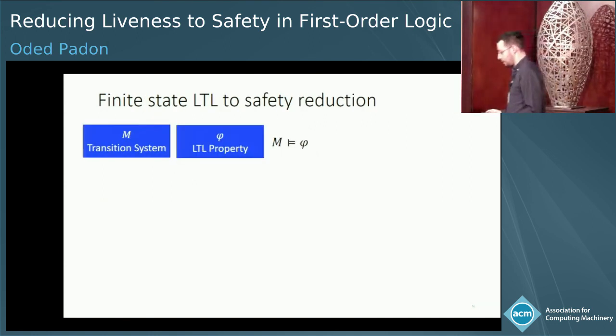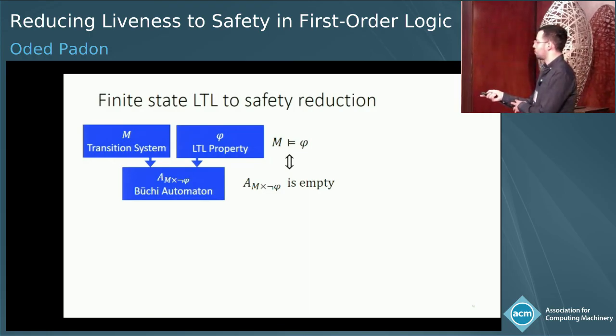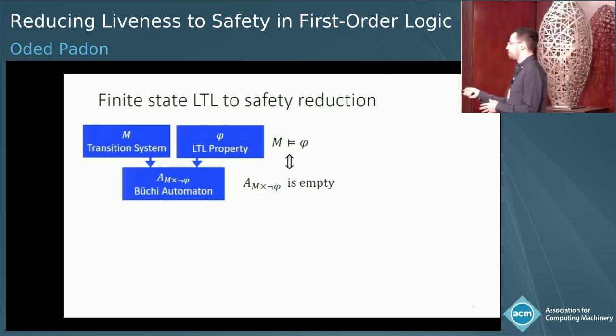So let's be a bit more formal about this process, and we'll first look at it in the finite state system. So in the finite state case, we start with a finite state transition system and an LTL property, and we want to prove that the system satisfies the property. We perform the so-called product construction to construct a Buchi automaton such that every trace accepted by this automaton is a trace of the system that violates the property. So to prove this, we now need to prove that this automaton is empty. It has no infinite fair traces.